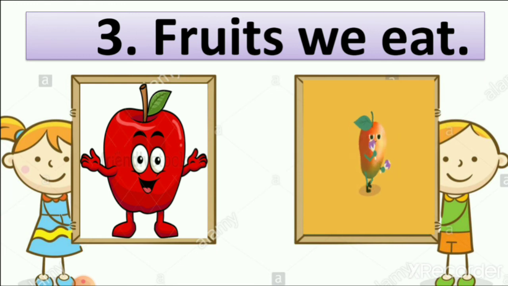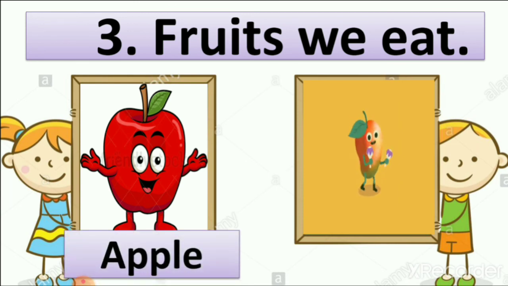You can also write other fruits like banana, then grapes are also fruit. We also eat fruits like peach. So there are many types of fruits in the world. Let's write the spelling of apple.